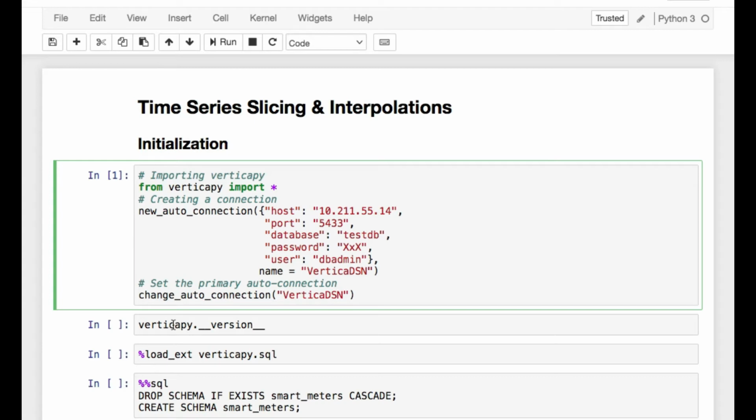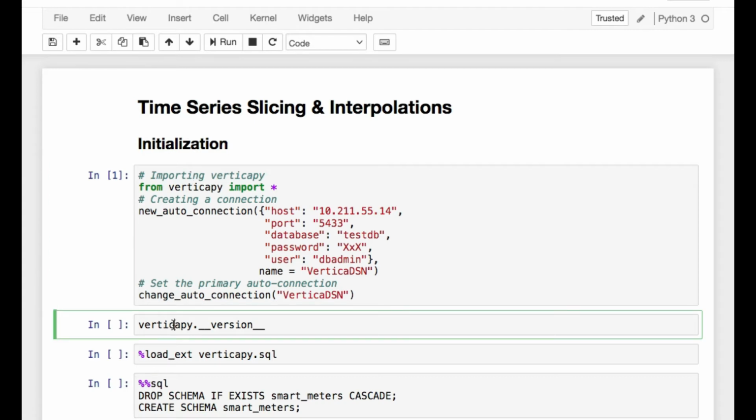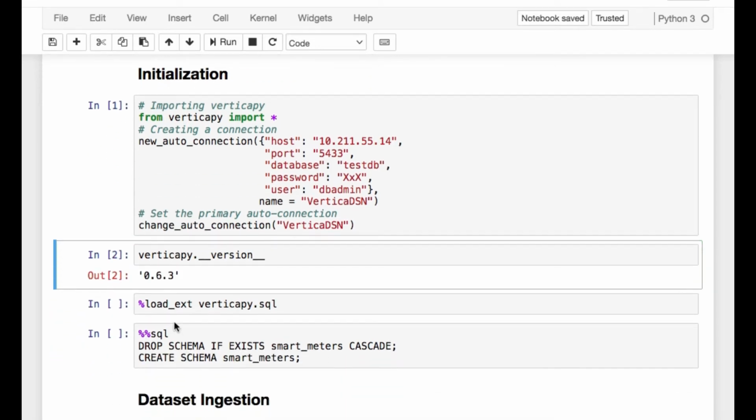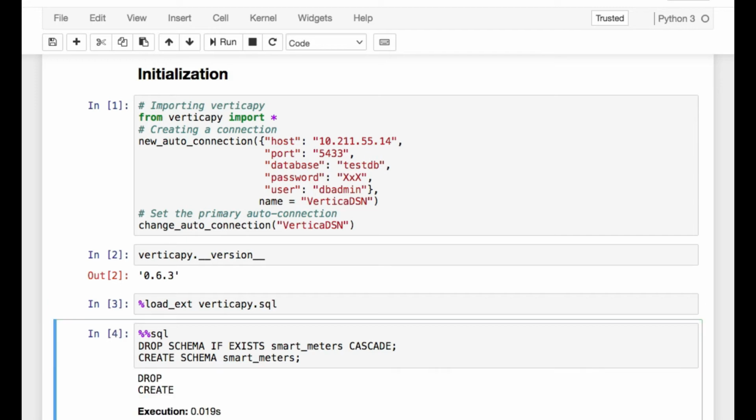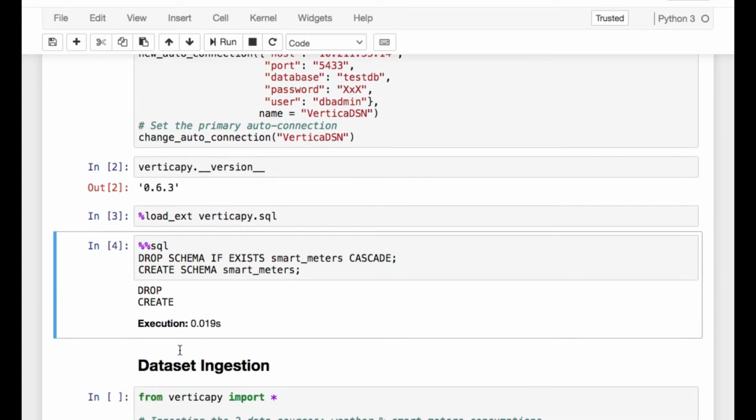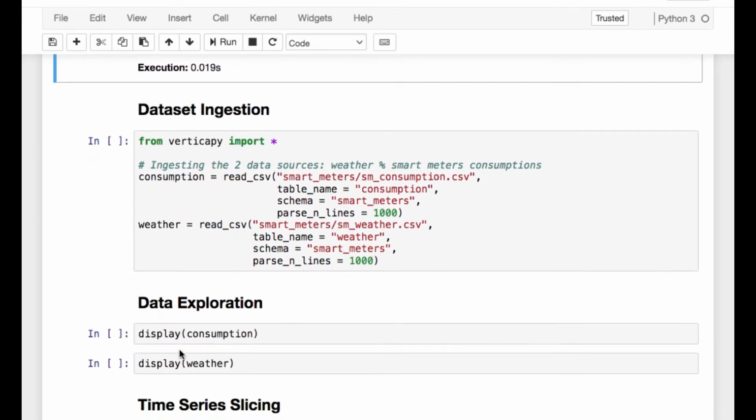Let's use Jupyter Notebook to illustrate this topic. We can connect using database credentials. Be sure to have the same or an upper version to avoid compatibility issues. We load the SQL Magic extension. With VerticaPy, it is possible to work both in Python and SQL. All the computations are pushed to Vertica. Let's create the schema we will work with. We will name it Smart Meters.